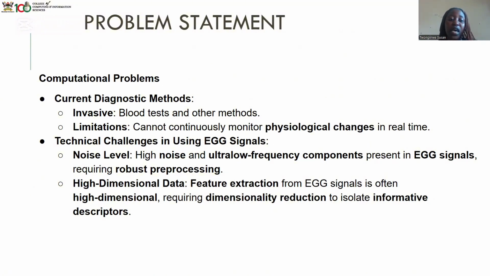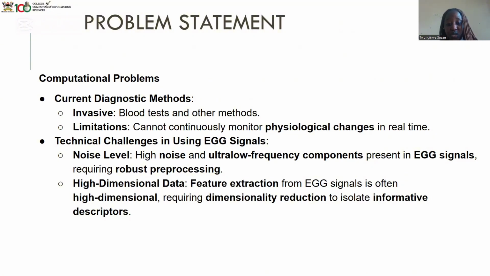And our problem statement, we're mainly focusing on the computation problem statement, which is that the current diagnostic methods are invasive. This means they include blood tests and other methods. And the main limitation for this is that it cannot continuously monitor physiological changes in real time. When you want to implement it in real time, it doesn't give accurate values.